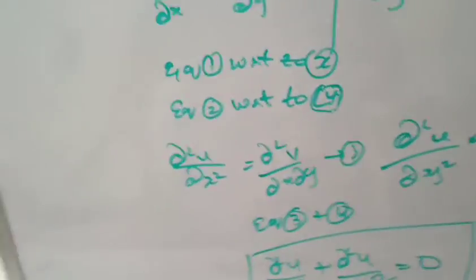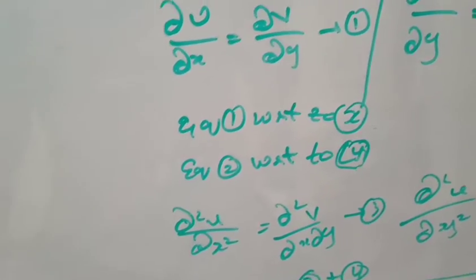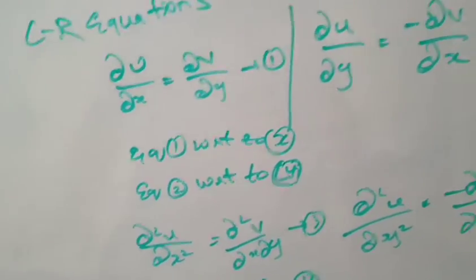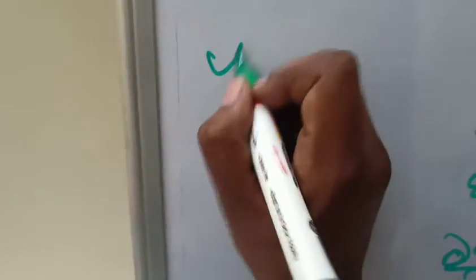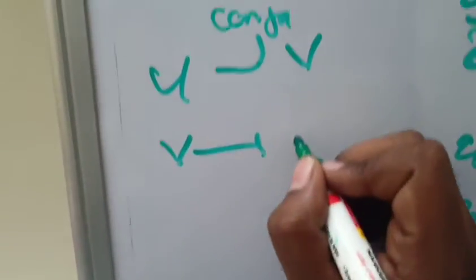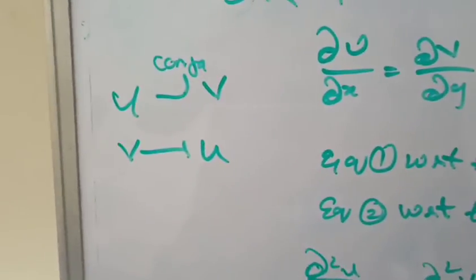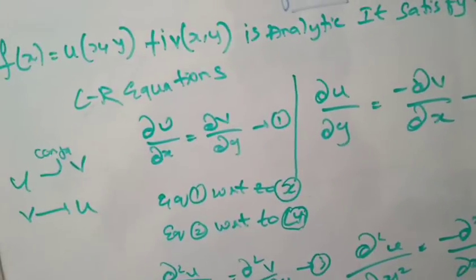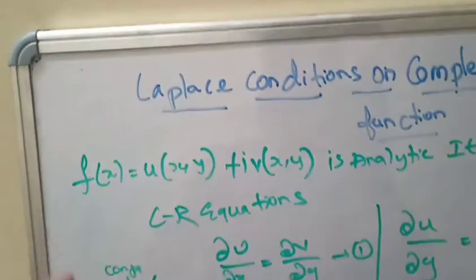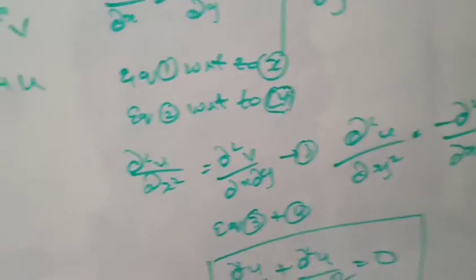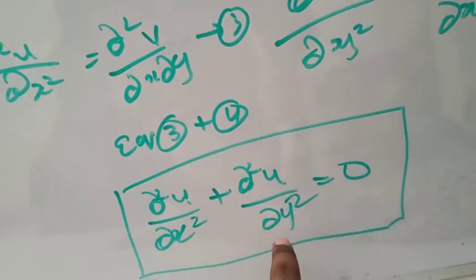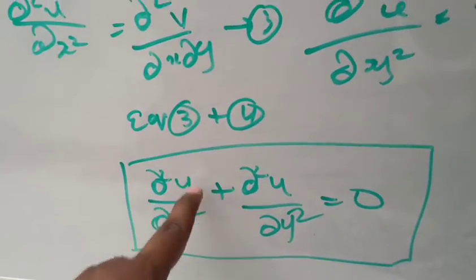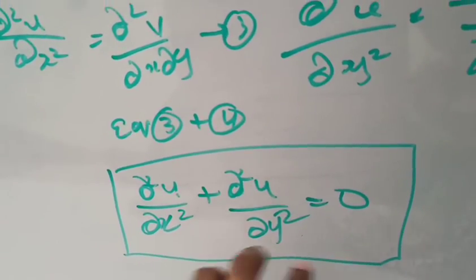Now we have to know what harmonic functions and conjugate harmonic functions are. If f of z is analytic in any domain, then u and v are such that u is conjugate to v and v is conjugate to u. And thus we have the Laplace conditions for the complex function in the form of d square u by dx square plus d square u by dy square is equal to 0, and similarly d square v by dx square plus d square v by dy square is equal to 0.